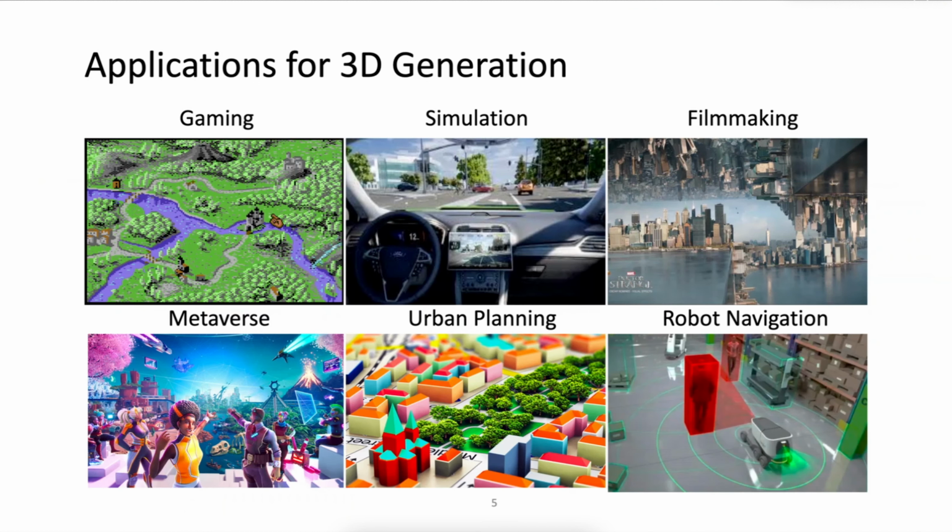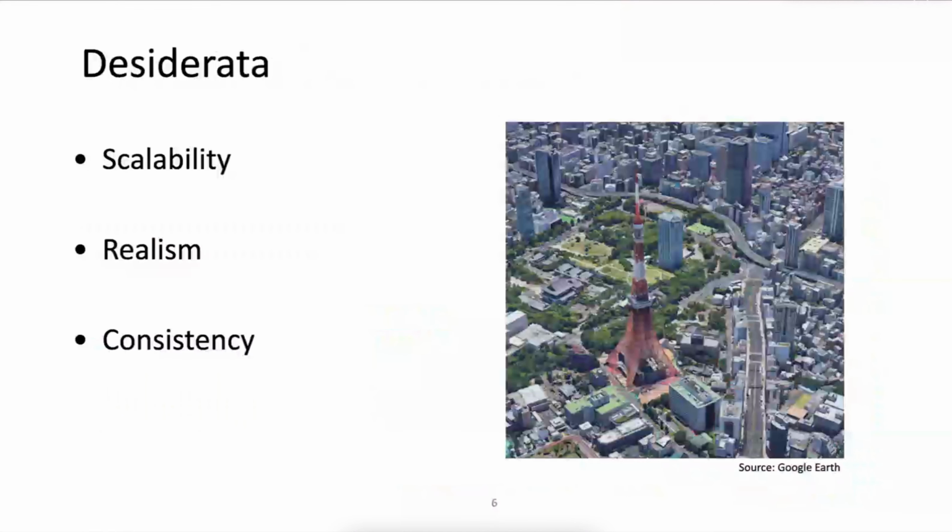3D world generation can be applied to many applications, such as building simulation environments of surrounding traffic, urban planning for new neighborhoods, and creating virtual worlds in the metaverse, just to name a few. A generated 3D world should be able to expand to arbitrarily large scale, be realistic in terms of both geometry and appearance, and be consistent across different camera viewpoints and trajectories.